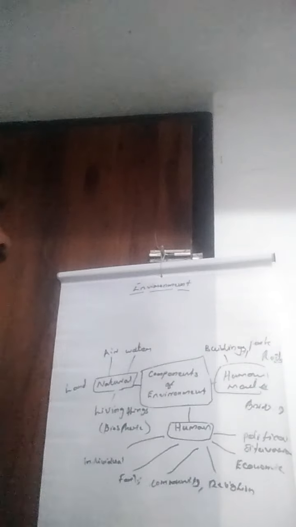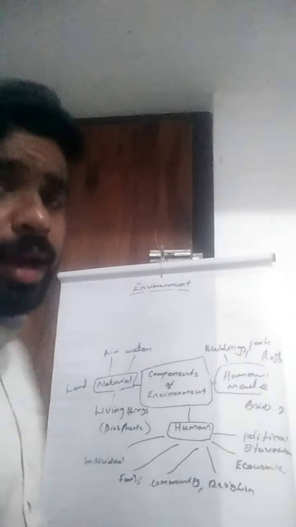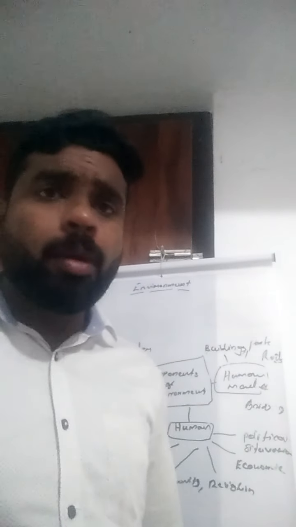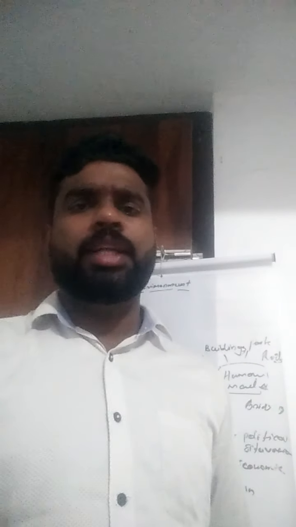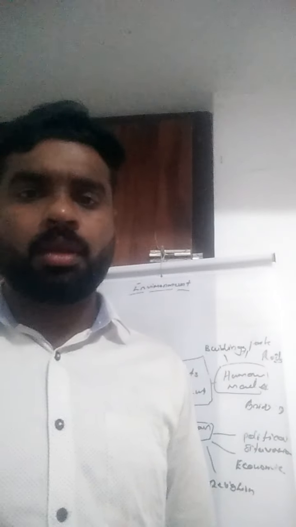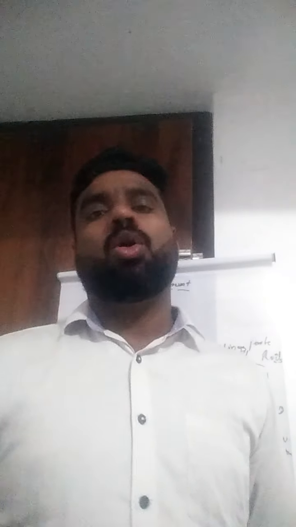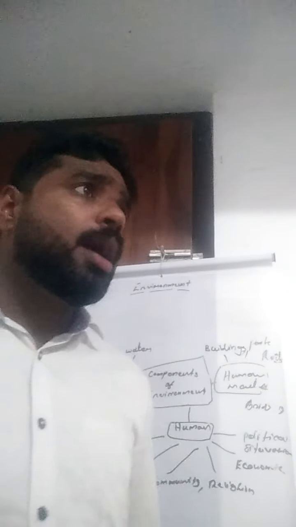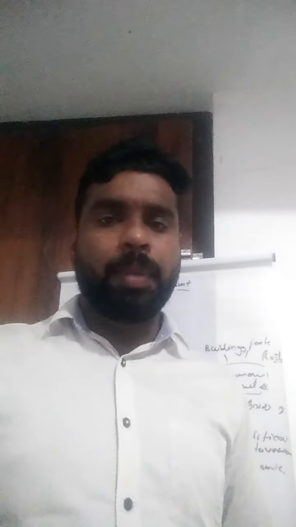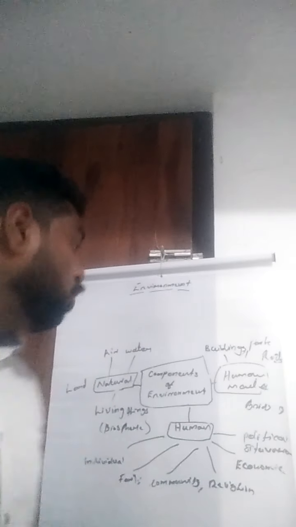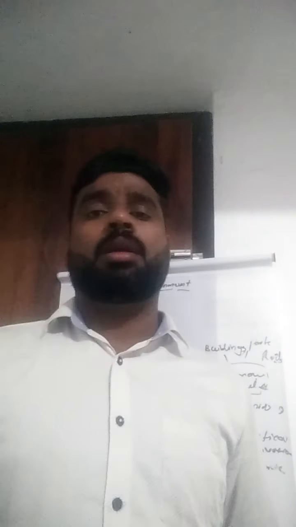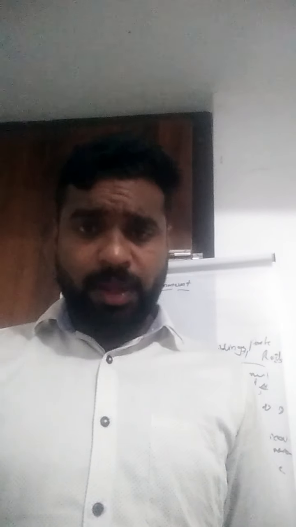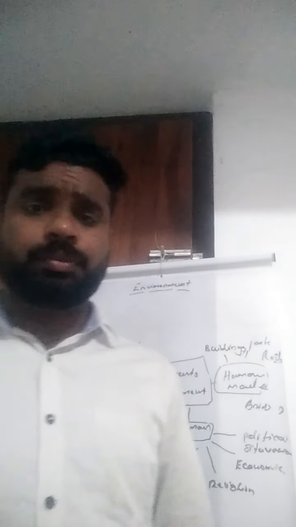The second one is the human made environment. If you look at your surroundings, changes are happening every day, week by week, year by year. Our surroundings change with human beings' activities. That is known as human made environment. For example, we are making buildings, dams, roads, canals and parks for our better life.